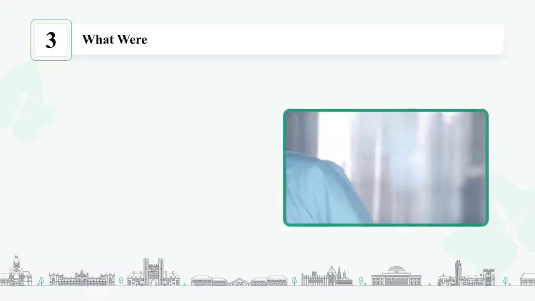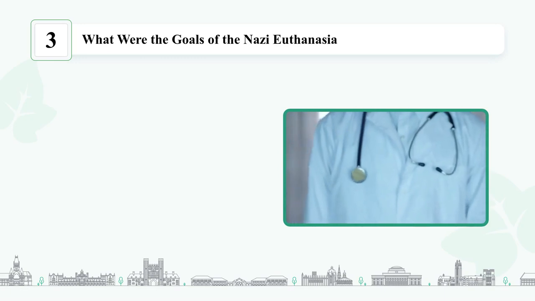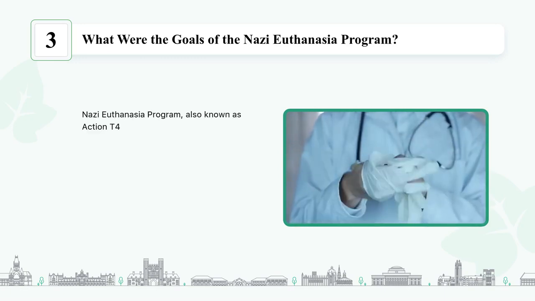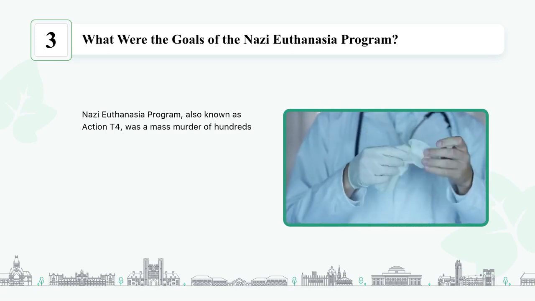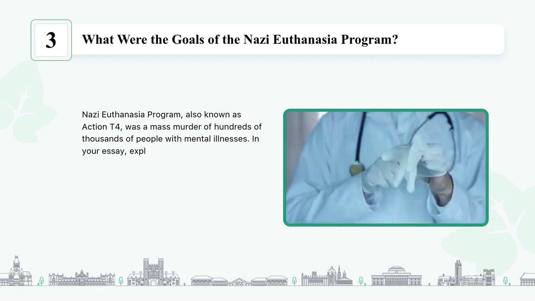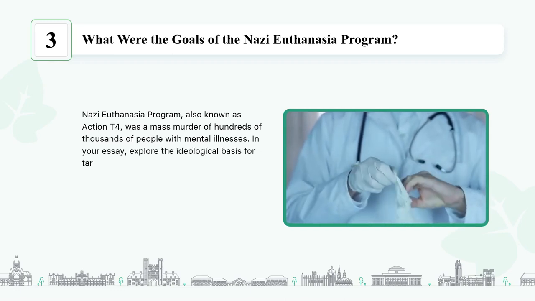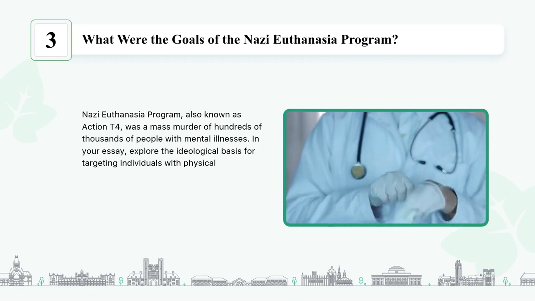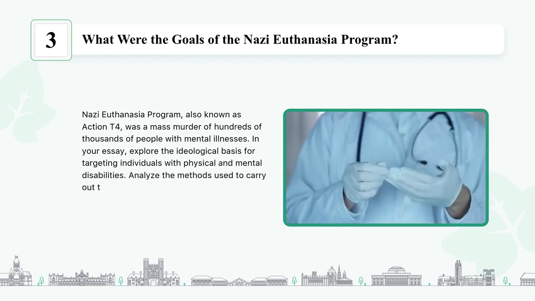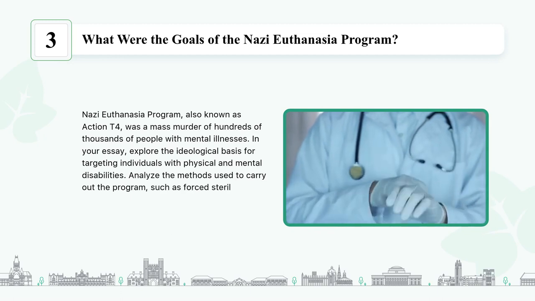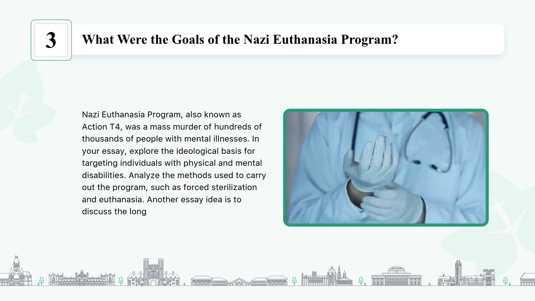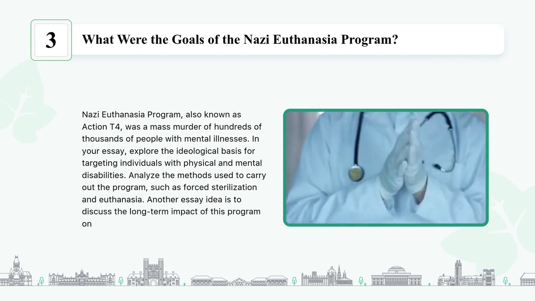What were the goals of the Nazi euthanasia program? The Nazi euthanasia program, also known as Action T4, was a mass murder of hundreds of thousands of people with mental illnesses. In your essay, explore the ideological basis for targeting individuals with physical and mental disabilities. Analyze the methods used to carry out the program, such as forced sterilization and euthanasia. Another essay idea is to discuss the long-term impact of this program on perceptions of human life.